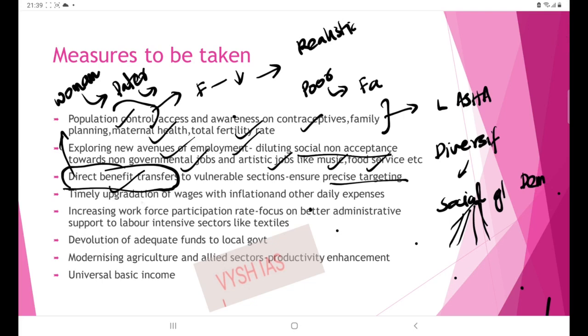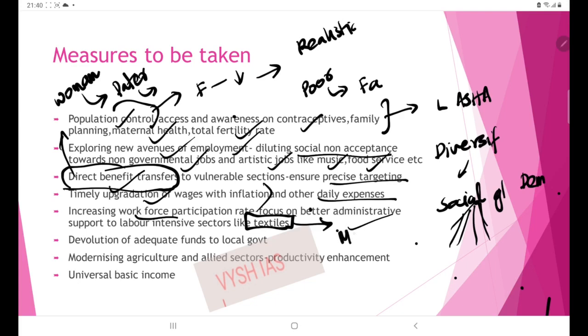Then next is timely upgradation of wages with inflation. So if the wages are getting updated, then the people can lead a better life and meet their daily expenses also. Then increasing workforce participation rate. So for that, government has to focus on better administrative support to sectors like textiles. See, the textile sector is actually a lucrative sector for India, but India is not ready to realize the potential.